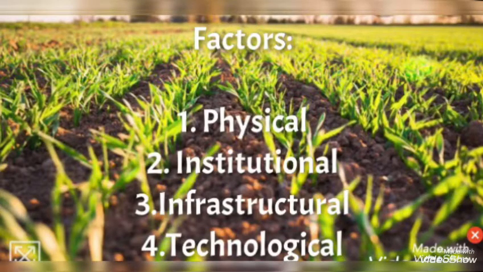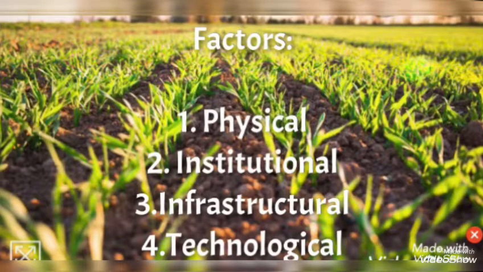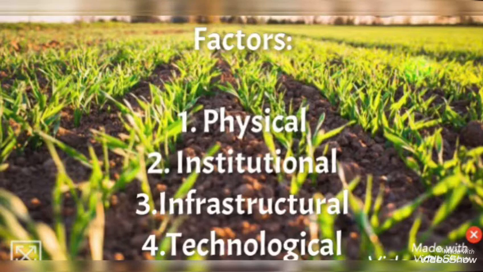Some factors will determine the agriculture. The first one is physical factor. Relief, climate and soil are the physical factors. Relief means the topography of land, and climate and soil we know.